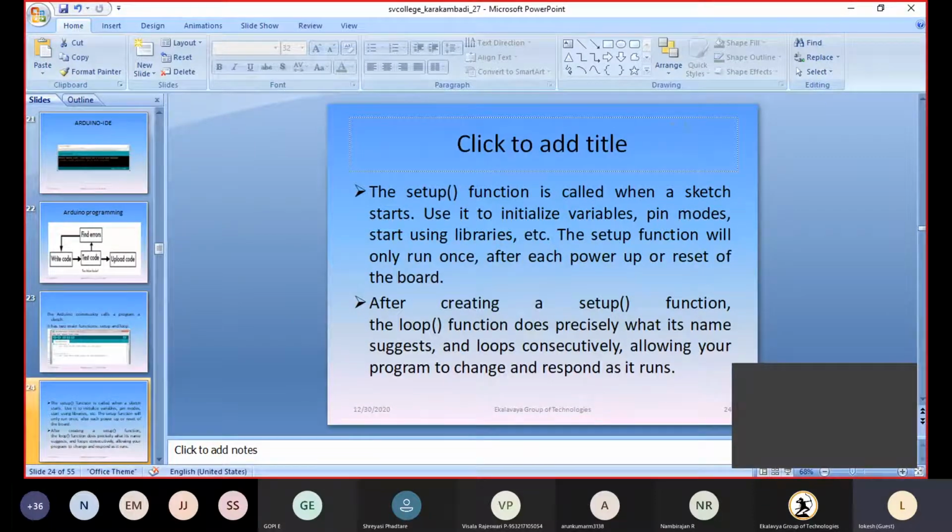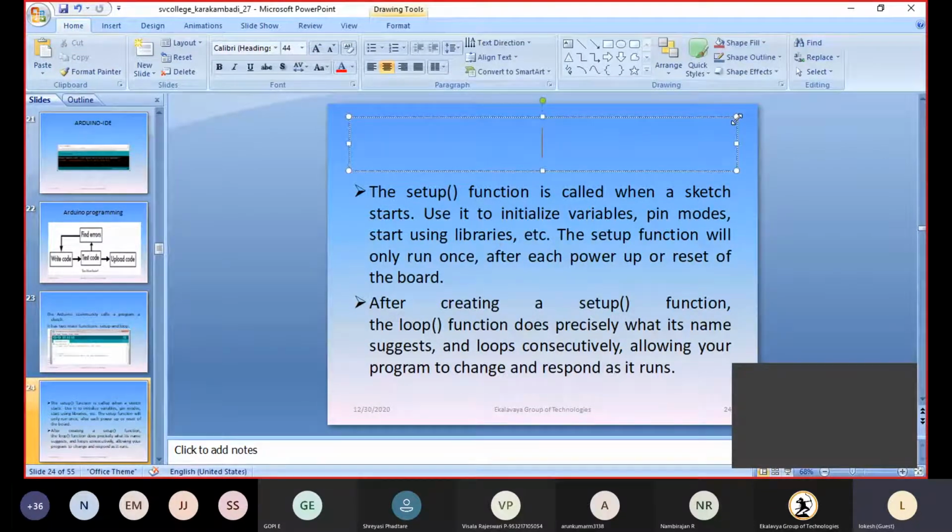So you can see here, the setup function is called when the sketch starts. It is used to initialize variables, pin modes, start using libraries, etc. Whatever pins we are going to use, whether inputs or outputs, that is called the pin mode. If I need to utilize any libraries, libraries are nothing but pre-executed functions, so we can use them.